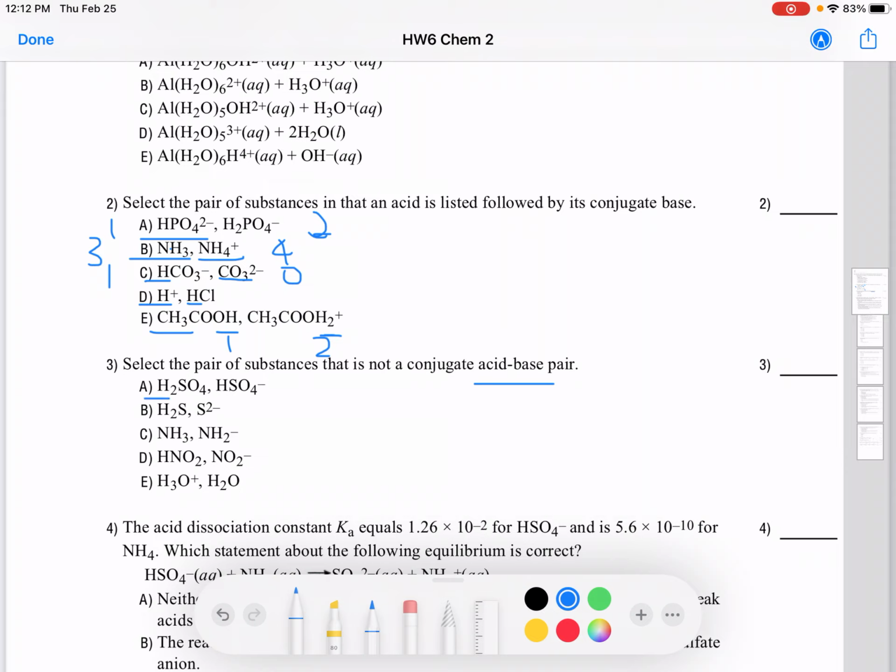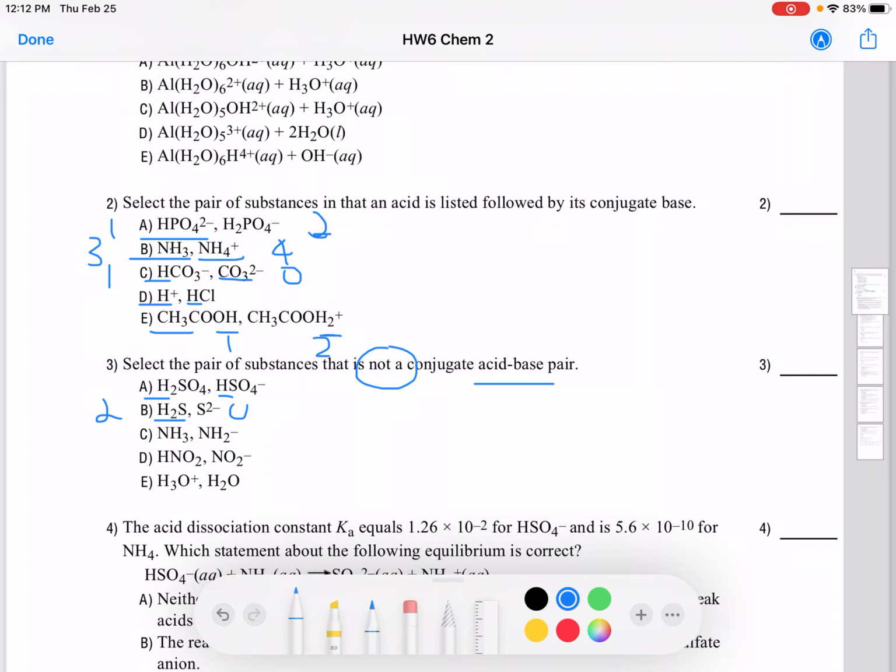2 hydrogens here, 1 hydrogen here. We are asking for not a conjugate acid base pair. So A, does it look like it's a conjugate acid base pair? It does, right? There are 2 hydrogens to begin with, 1 hydrogen, HSO4 minus. And then this one here, you have 2 hydrogens, and then here you have 0 hydrogen.